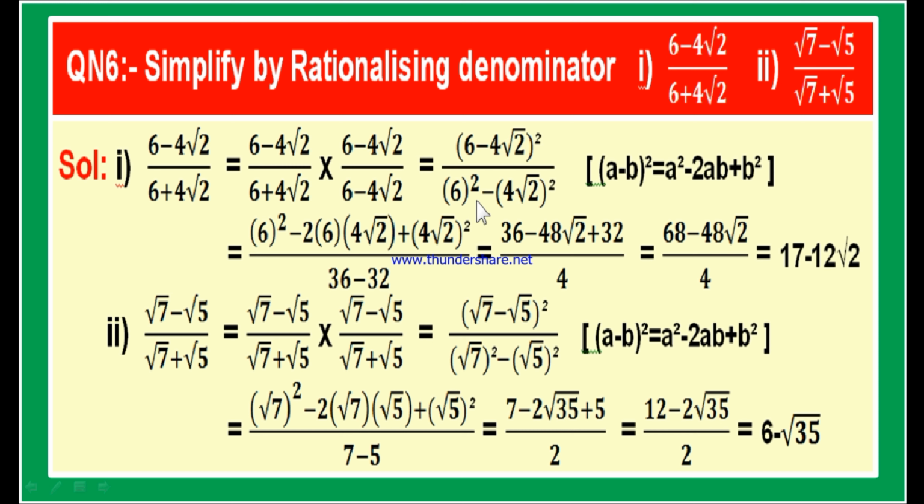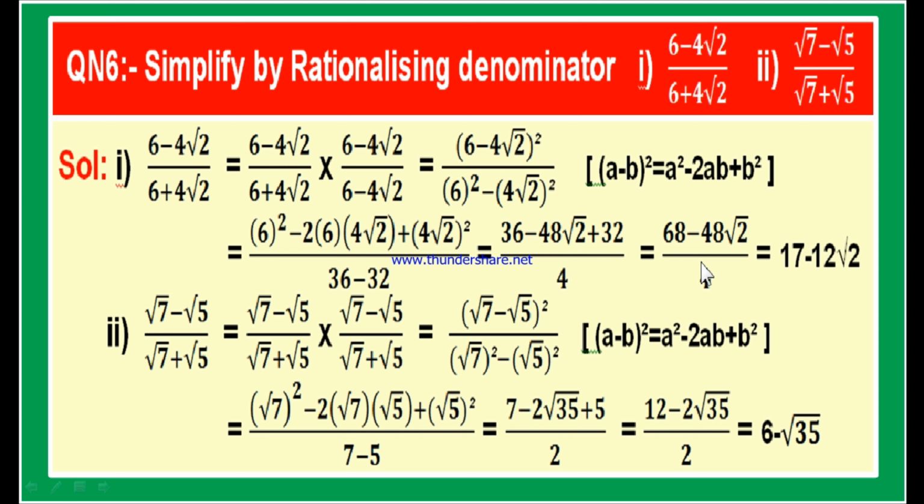Now 6 square is 36, minus 2 into 6 is 12, 12 into 4 is 48 root 2, plus 4 root 2 whole square, which we did just now, is 32, divided by 36 minus 32, which is 4. 36 plus 32 is 68, minus 48 root 2, by 4.